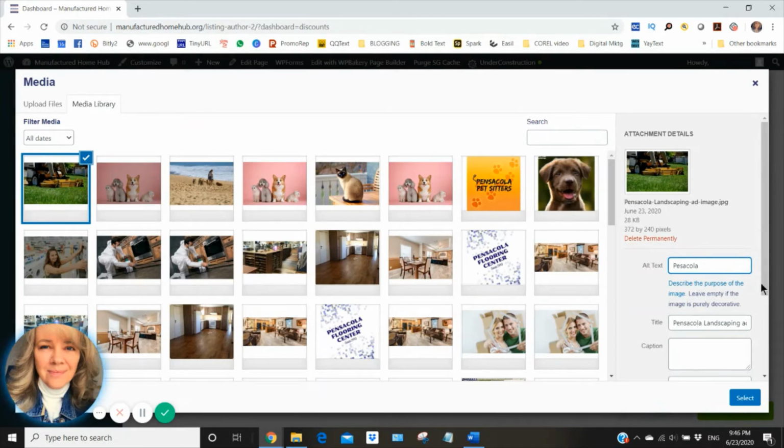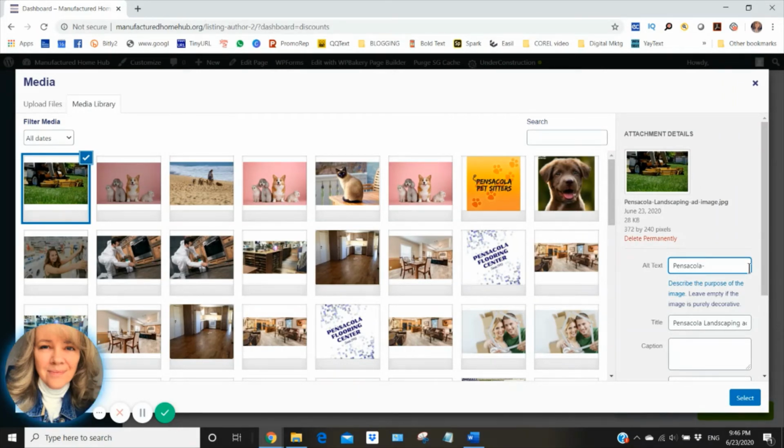So if it's too white, if you notice here, this is for one of the other listings that I did earlier. This is the original photo, and then I just darkened it a bit for the coupon. And the same thing with this one. This is for another ad that I did earlier. And so you can either put a screen over that, or you can just darken the photo. And I think that this is going to be fine. The more times you do it, the better you'll get at it.